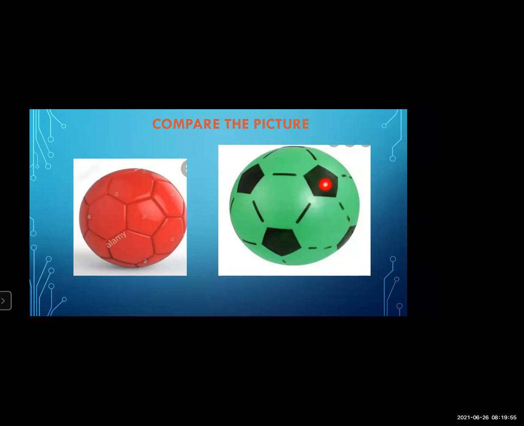Very good. Otherwise, we can say that the red ball is smaller than the green ball.